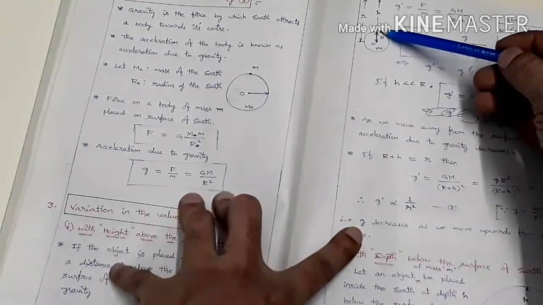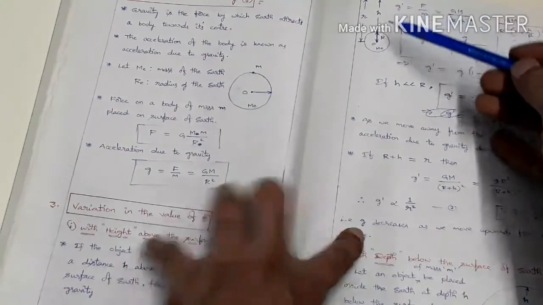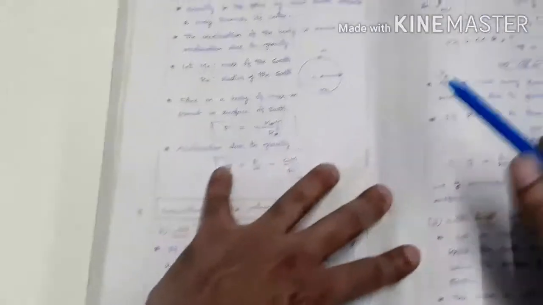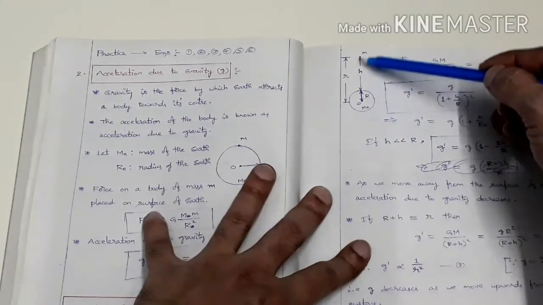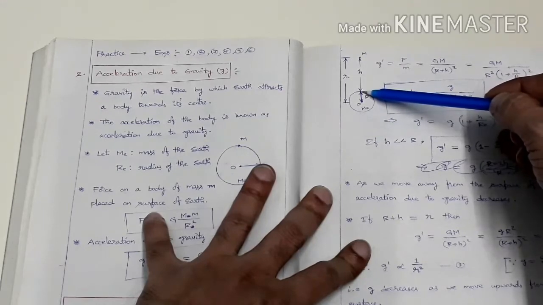As we reach the surface and move into higher altitudes, g decreases. Here we are going in one direction only, starting from the center of the earth. So from the center of the earth to the surface, it is increasing.